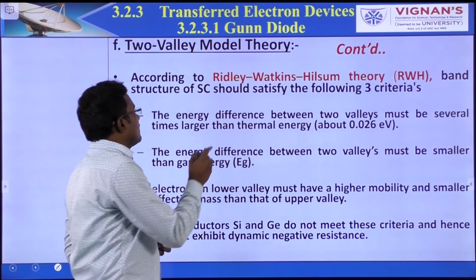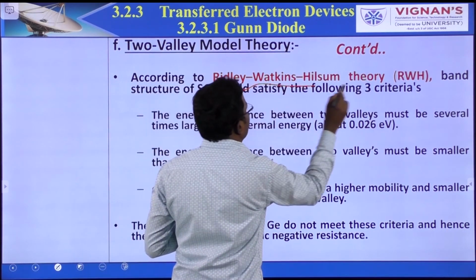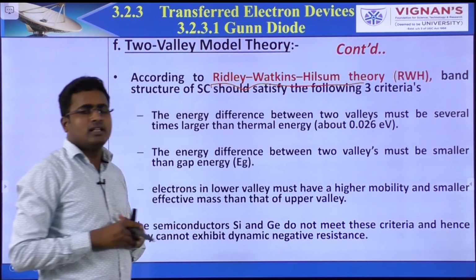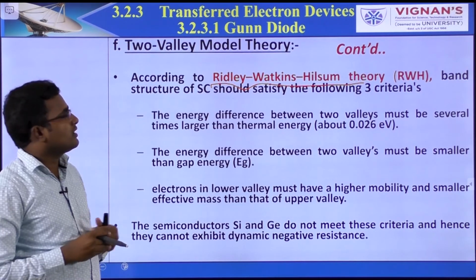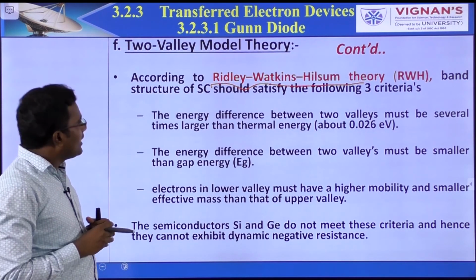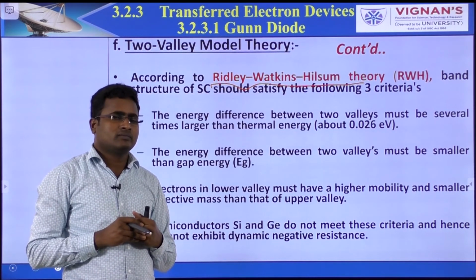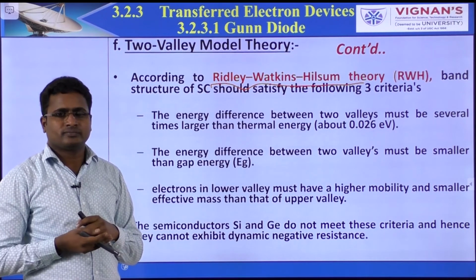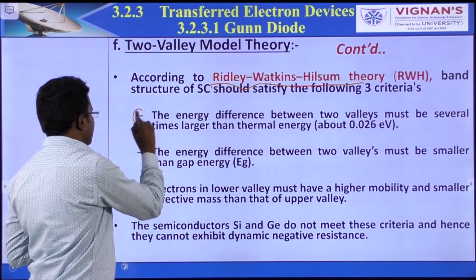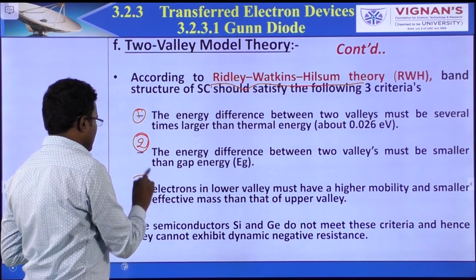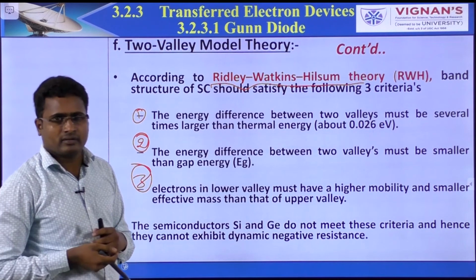This was observed by Ridley-Watkins-Hillsum. That's why it is also called the Ridley-Watkins-Hillsum theory or RWH theory. So these are the points: first one, second one, third one. These three conditions should be satisfied.